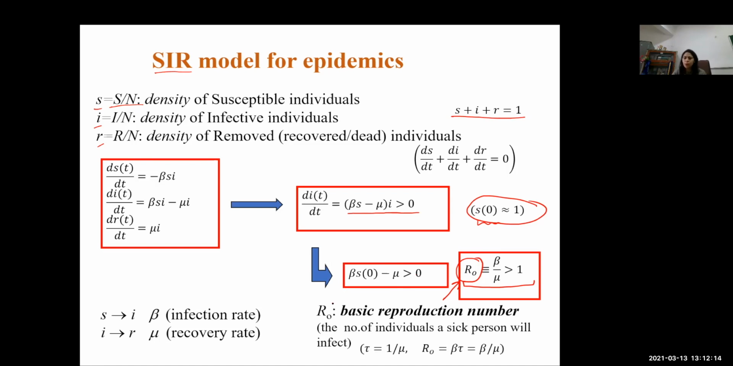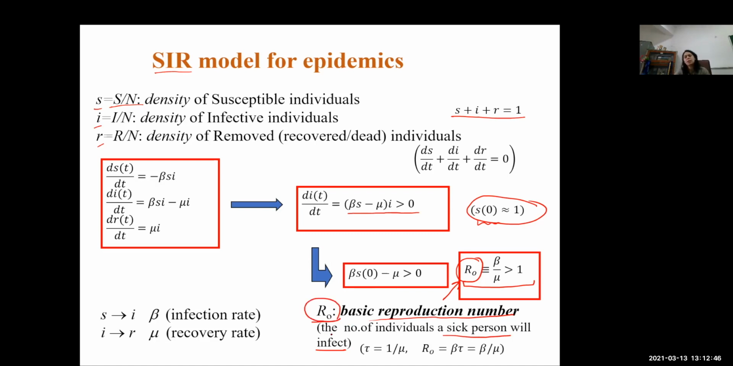That is true because of this basic reproduction number, because if a sick person will not be able to infect more people, then this R naught will be getting reduced. And this is the parameter based on which it is said whether a particular disease is converted to an epidemic or converted to a pandemic. So this is the key factor.